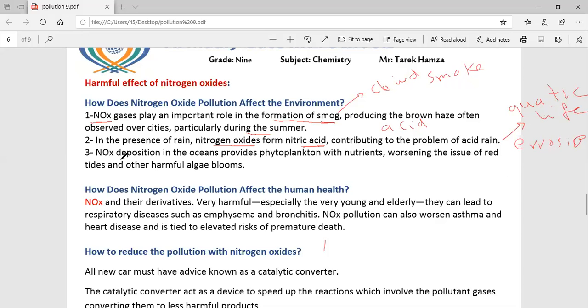The third effect, the deposition in the ocean provides phytoplankton with nutrients and causes red tides and other harmful algae blooms. How does nitrogen oxide pollution affect human health? Nitrogen oxides and their derivatives are very harmful, especially to the very young and elderly. They can lead to